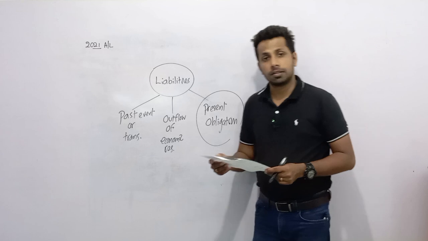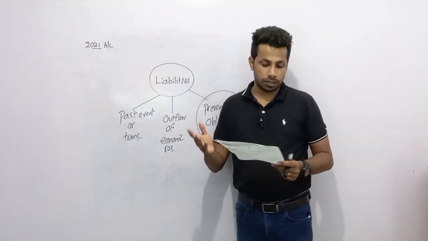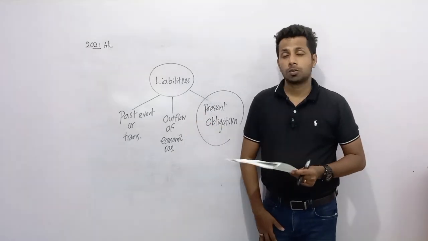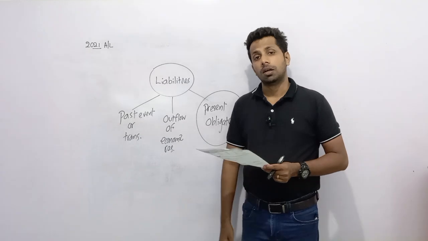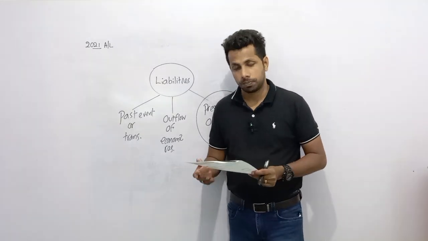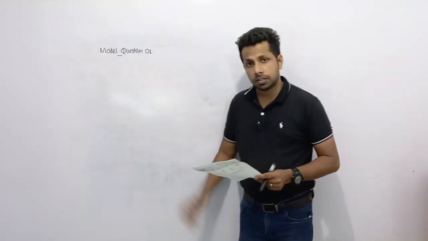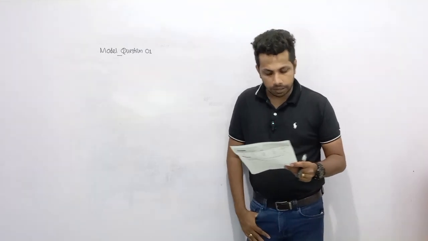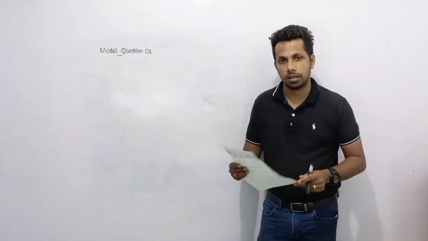Right. Now, dear children, after completing the third question, we can move to the fourth one, that is a model question. Right, okay, are you ready? Can we discuss model question number one? Classify the following items as assets, expenses, liabilities, equity, and income. So this is very easy for you.